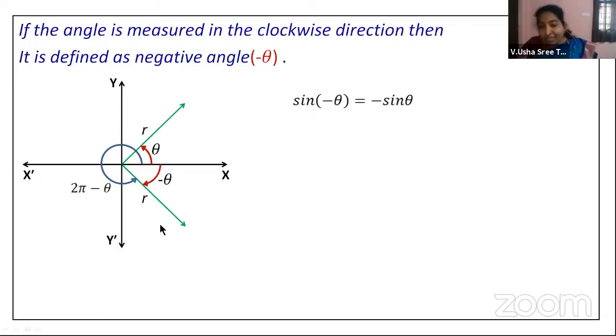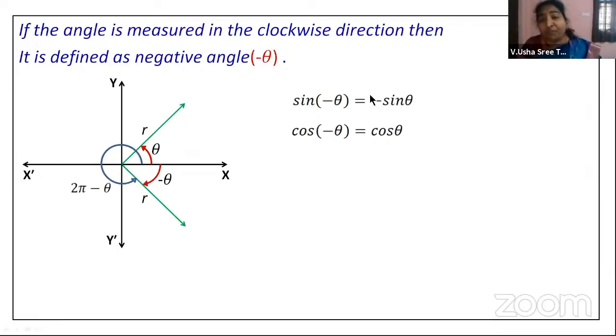And this minus theta is also falling in the fourth quadrant only. So that is the reason why you are getting a negative value for sine of minus theta. But if you talk of cos of minus theta, cos is positive in this fourth quadrant, so you are getting it as a positive value, right? So sine of minus theta is equal to minus sine theta, and cos of minus theta is equal to cos theta. Now remember this, children.